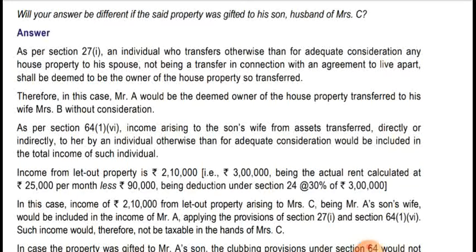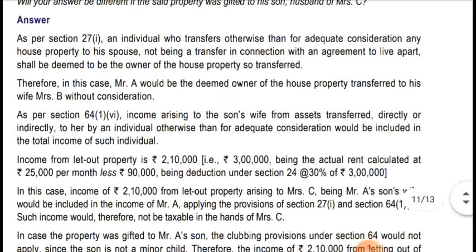as per section 27, again the clubbing provision will be applicable in the hands of Mr. A, so indirectly it is coming taxable in the hands of Mr. A itself. So applying both the provisions, Mrs. C is getting that direct transfer from Mrs. B. In that case, applying the clubbing provision, it will be taxable in the hands of Mrs. B. However, as per section 27, it will be taxable in the hands of Mr. A. So indirectly it will be taxable in the hands of Mr. A only.